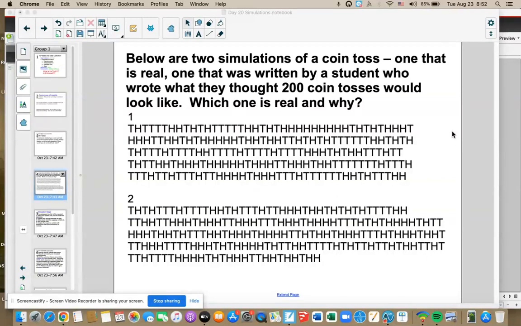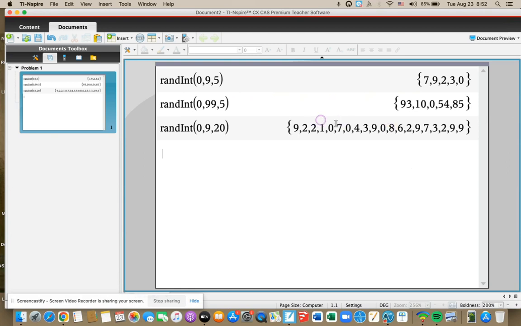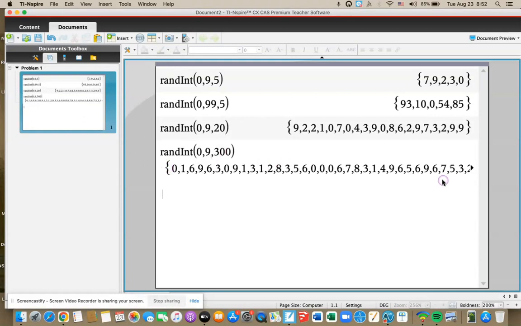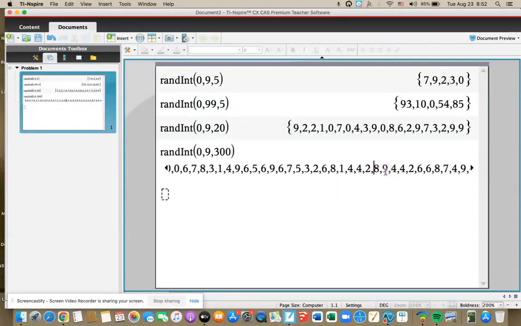And then you would use that just like we'd have a list of numbers here. It would look like this if I did this and said, let's do 300 numbers, right? It would just be this big long string of numbers that would go on and on and on, and you would use that as your random digit table.